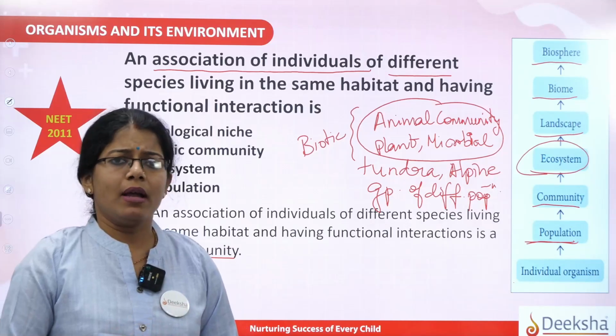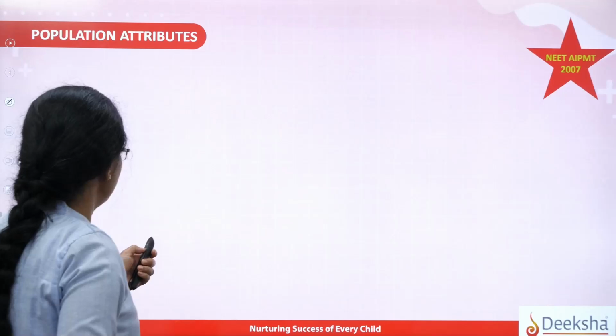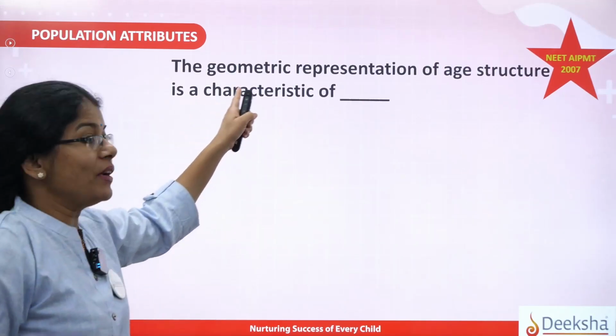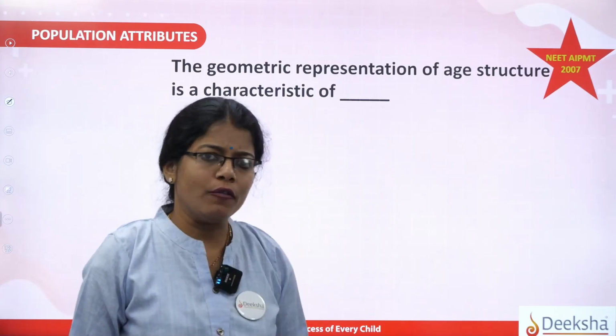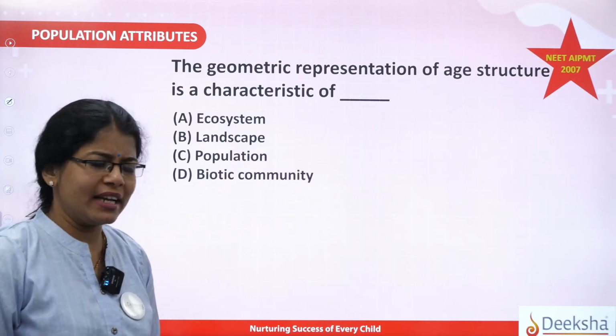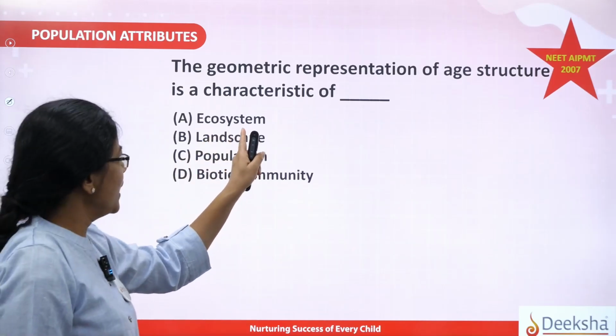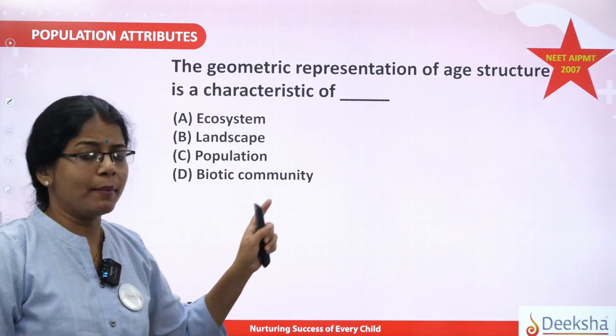Related to that, we will be asking you some MCQs also from this point, right? Okay, let us read the next question. The geometric representation of age structure is a characteristic of what? And now you are familiar with all the terms, right? Options are ecosystem, landscape, population, biotic community.